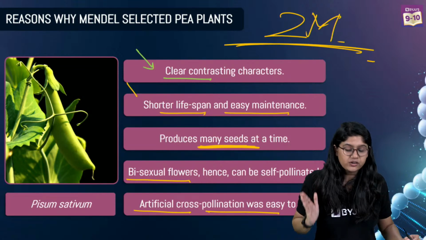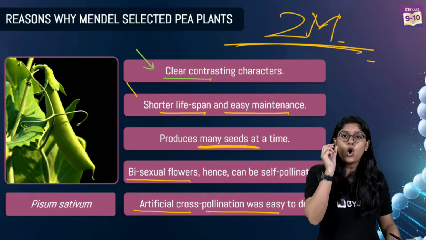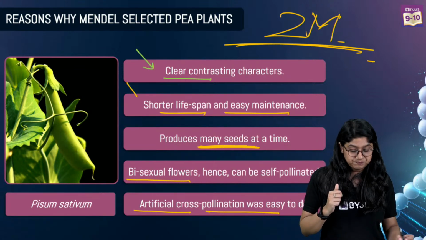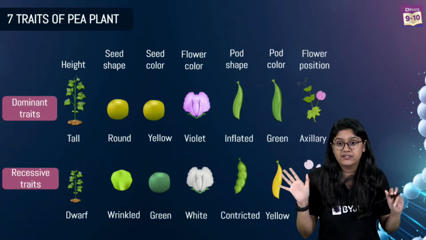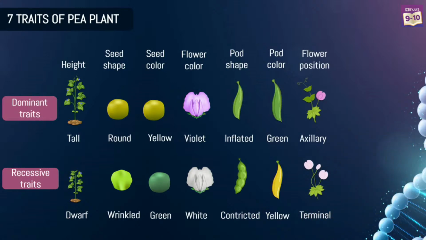So here we have the characters why he opted for the pea plant. Now let's see what were the 7 characteristic features that we have. Moving aside everyone, jaldi dekho, jaldi se screenshot lo. Right, this is important, this is really important. That is the 7 characters we have. Pisum sativum, right?